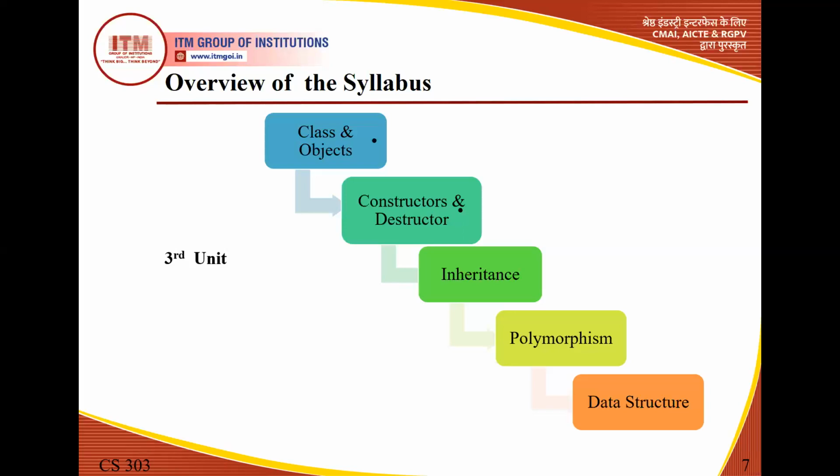Next is data structure. We will be studying the various types of data structures that are available, through which we can store our data or represent our data in our required format. There are multiple types of data structures. We have studied the array in our previous slide, so an array is also a kind of data structure. Other than this, we have stack, queues, linked lists, graphs, and trees. We will be discussing each and every concept in detail.